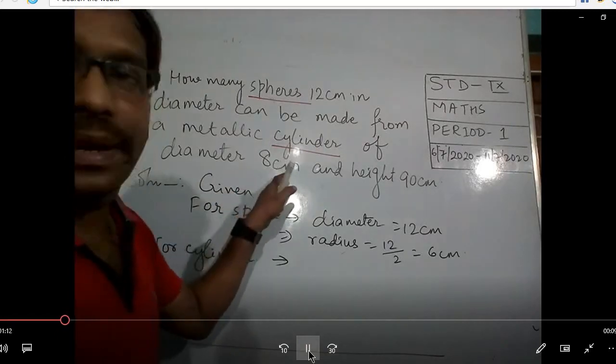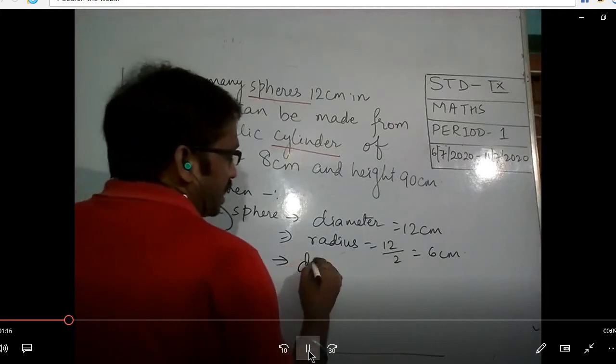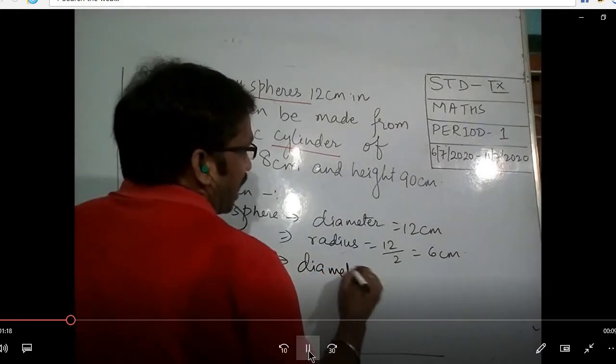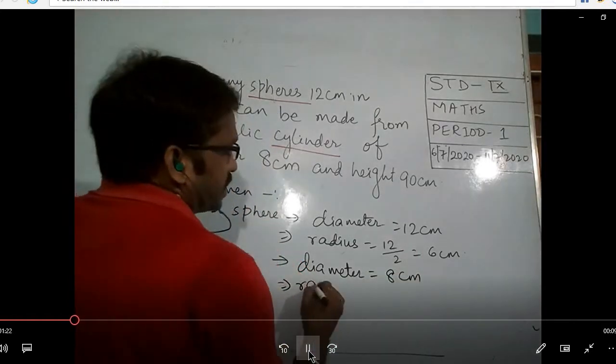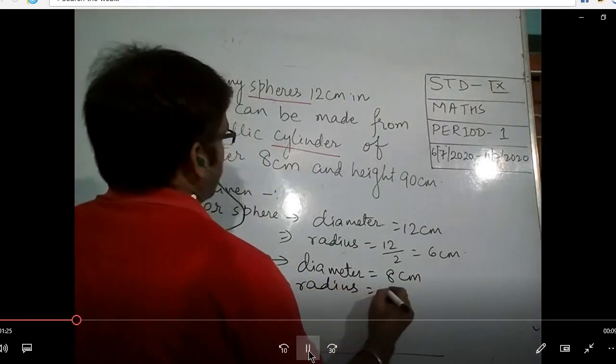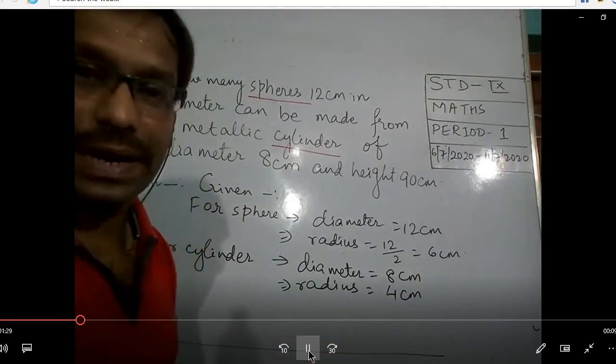Radius is not given, diameter is given, and the height is given. Okay, so what is the diameter of the cylinder? Diameter is given as 8 centimeters. That means radius is equal to 4 centimeters.